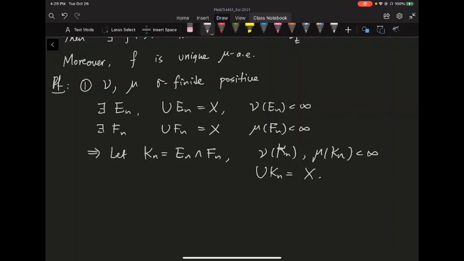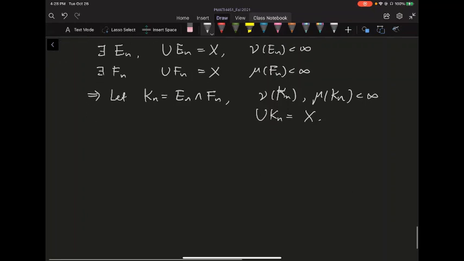So basically, I just showed if I have two sigma finite measures, I can pick some K_n with finite measure, union equal to X, so that on each of these K_n, mu and nu are both finite, okay? And we can also make sure these K_n are actually disjoint by doing the standard trick, replacing, let's say, K_2 with the set difference of K_2 and K_1, and so on. So without loss of generality, let's assume these K_n are disjoint, okay?